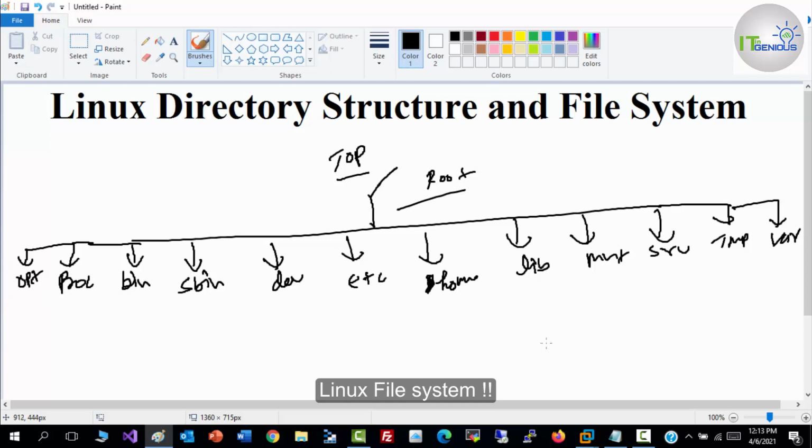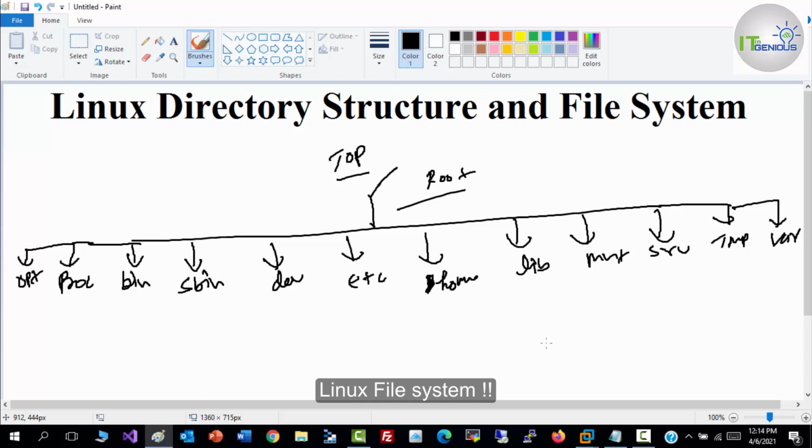Under these, a few directories have static content, or static data, and a few store dynamic data, or variable data. Static refers to data or files which remain the same, unchanged, until you explicitly change them. Dynamic or variable data changes as per the system process, like logging data.